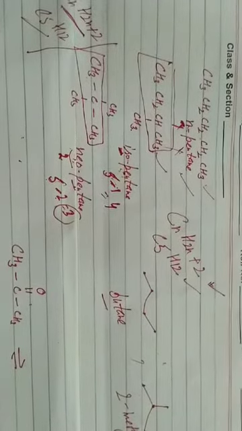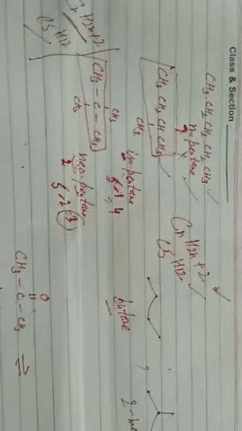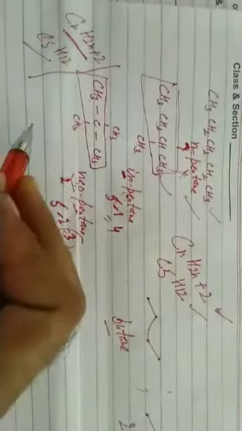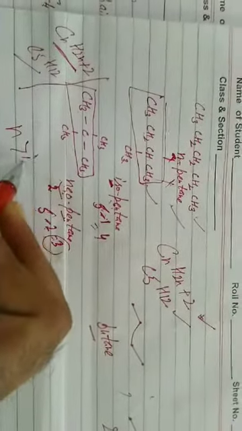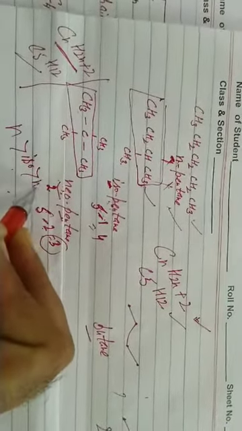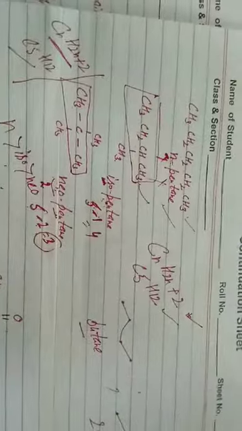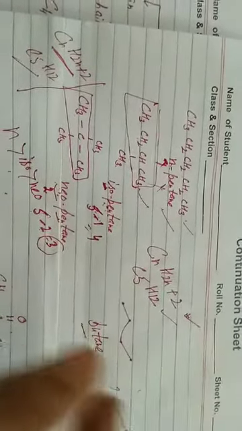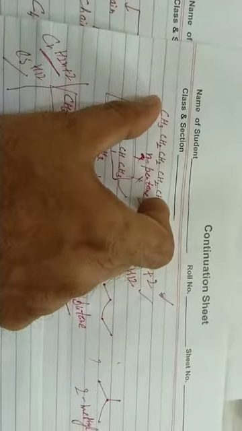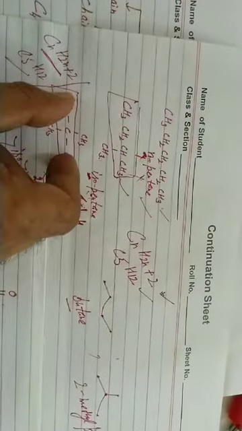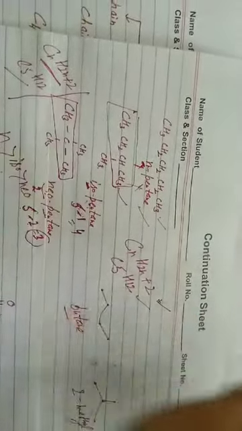Students, n-pentane, isopentane, neopentane, which has highest boiling point? N-pentane, then iso, and least boiling point is of neopentane, because branching results in a decrease in surface area. Please look here, in this case surface area is maximum, n-pentane, and neopentane surface area is minimum. Surface area decreases, magnitude of intermolecular forces decreases, so boiling point decreases.